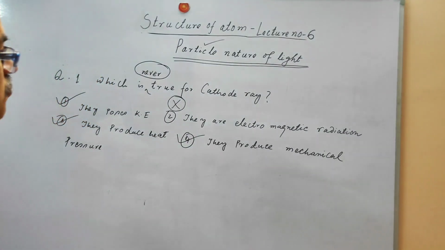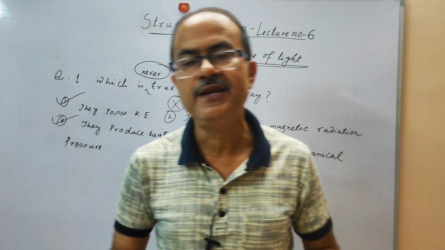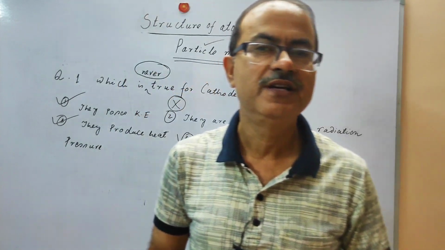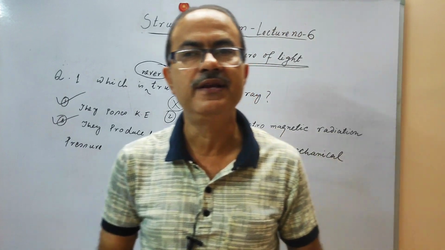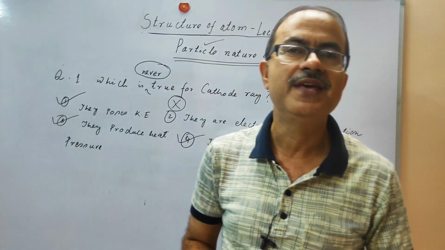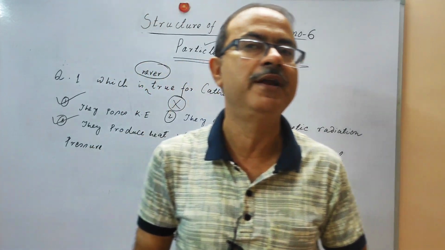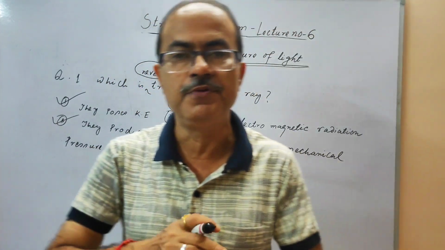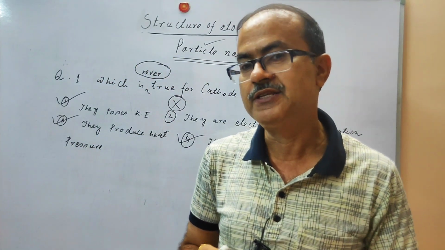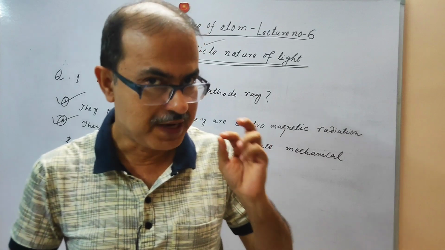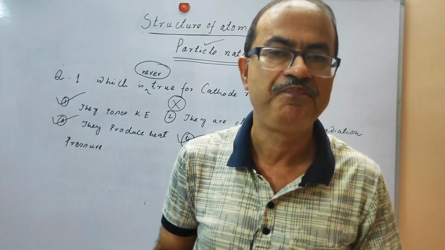The incorrect statement is that the cathode ray is an electromagnetic radiation. Why is it not electromagnetic radiation? Because it is not created by an electric field or magnetic field. We know electromagnetic radiation is created when a charged particle oscillates, creating an electric field and magnetic field, which propagate and give you the electromagnetic radiations. But this cannot happen in the case of the cathode ray. It is only produced from the cathode in the perpendicular direction.